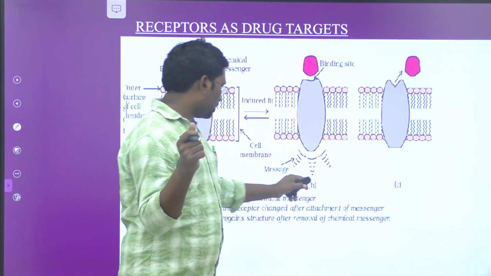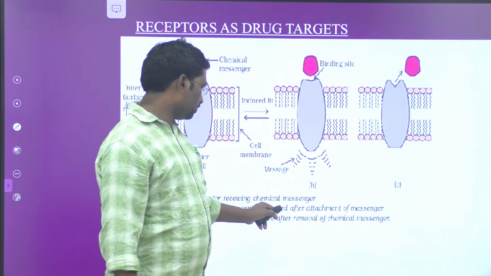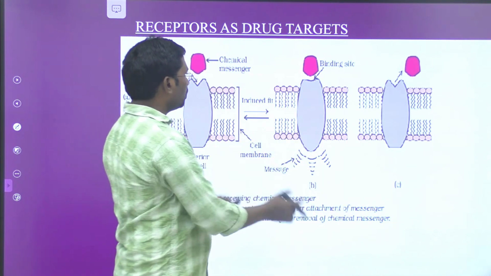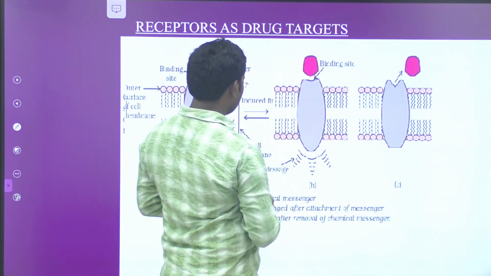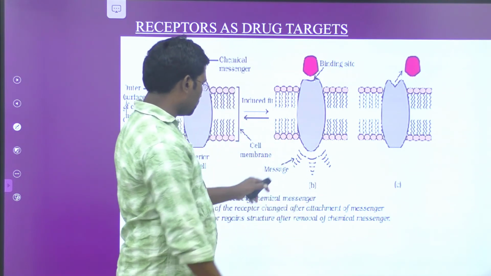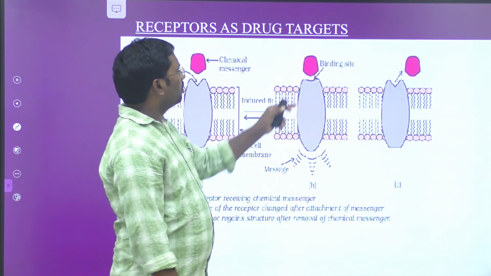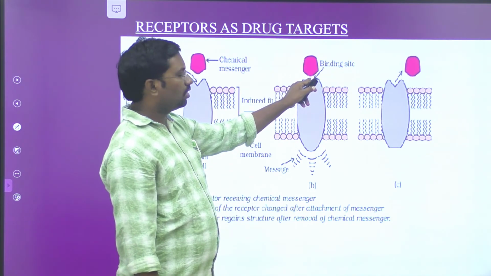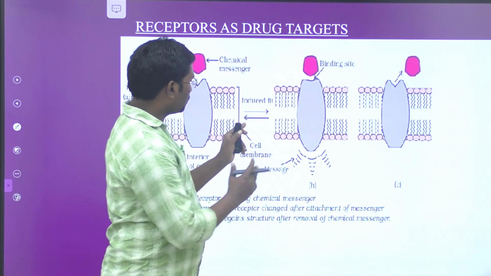Okay, and image B shows the shape of the receptor changed after attachment of the messenger. When this messenger binds on the site of the receptor, the shape of the receptor will be changed. The message will be passed on from the cell. When the messenger is fitted into the site of the receptor, the shape changes.